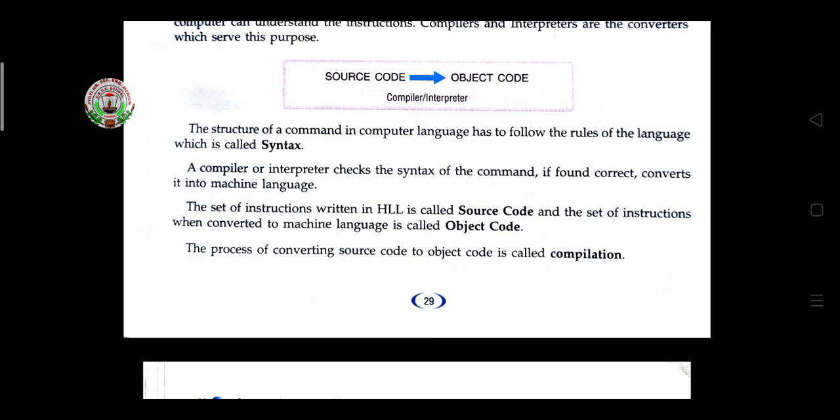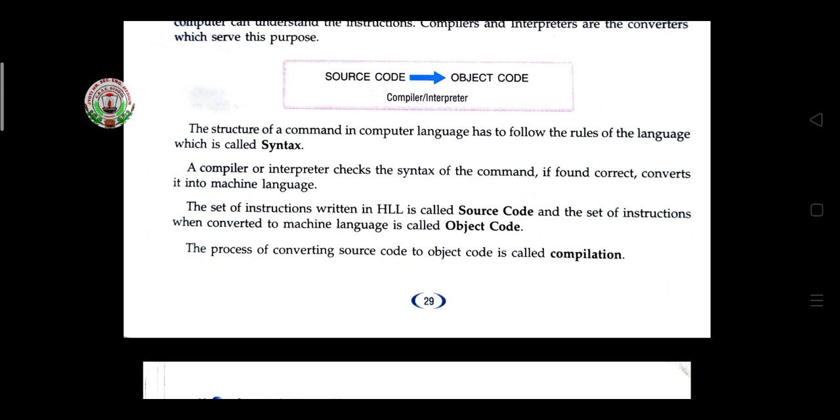where the error is found, that line is shown at the bottom, and then the user has to check the error and correct it. Afterwards, if the interpreter and compiler do not find any error in the code, then the program is executed and the output is shown. This is how the interpreter and compiler are used.